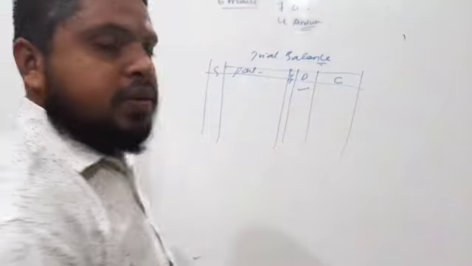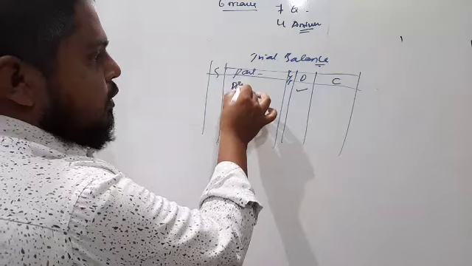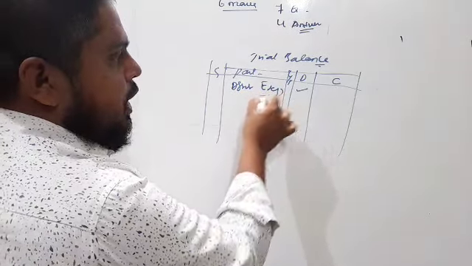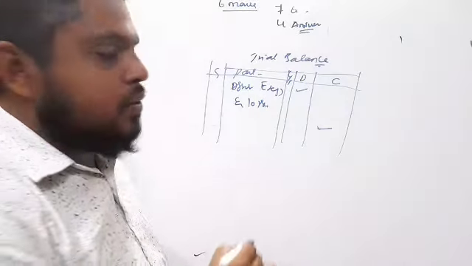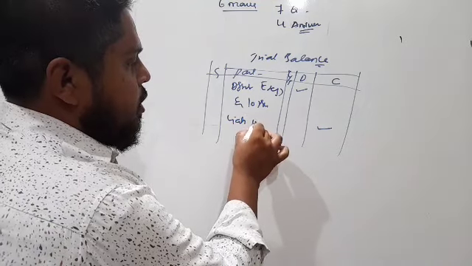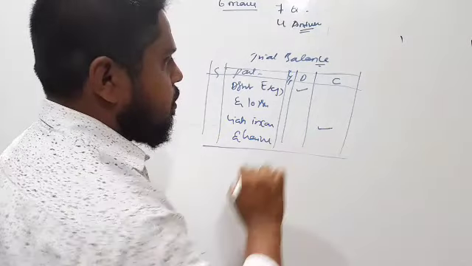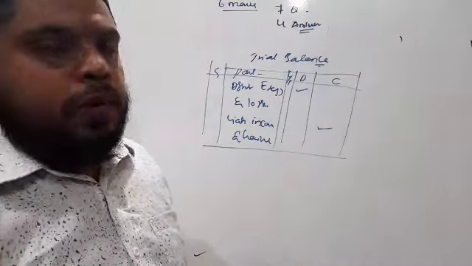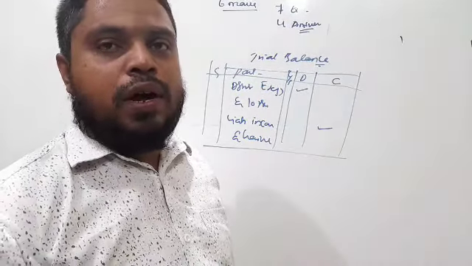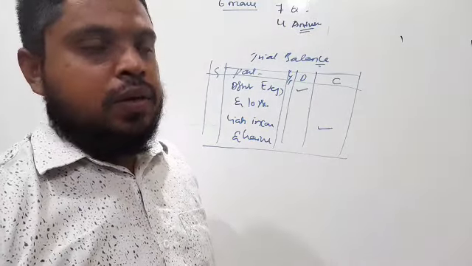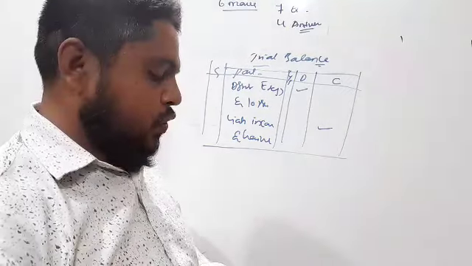Debit balances appear for assets, expenses and losses, and credit balances appear for liabilities, incomes and gains. Trial balance is a statement prepared with the help of various ledger balances. This question is also very important for 6 marks.